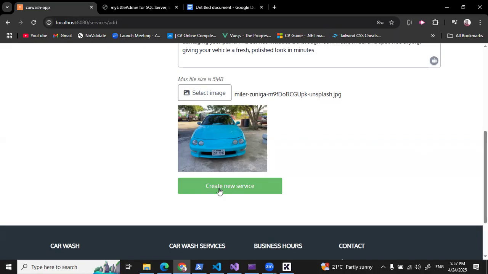Right now, the label is create new service. Now, pay close attention to that label when I click it. So I'm now going to click it. You see the label is now uploading image. So it's uploading the image first to Firebase.